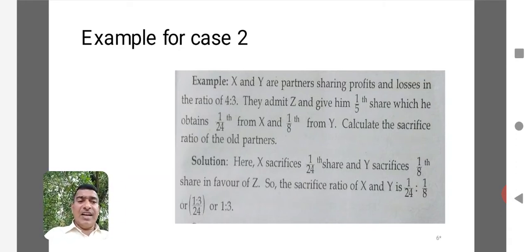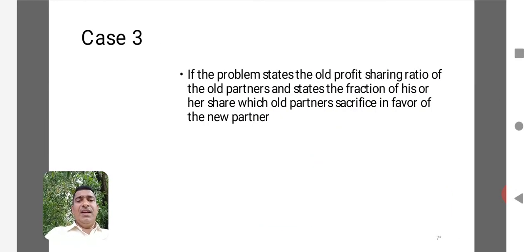Here the sacrifice made by X is 1 by 24 and the sacrifice made by Y is 1 by 8. So we can say 1 by 24 is to 1 by 8, or in the simplified form 1:3 will be the sacrifice ratio in case 2. Now when it comes to case 3, the problem states the old profit sharing ratio of old partners and states the fraction of his or her share which the old partner sacrifices in favor of the new partner. Here case 3 is different.